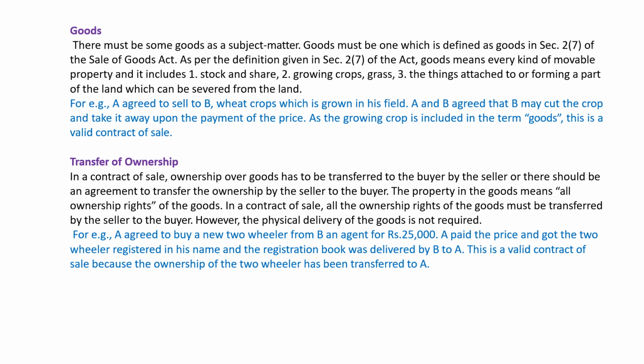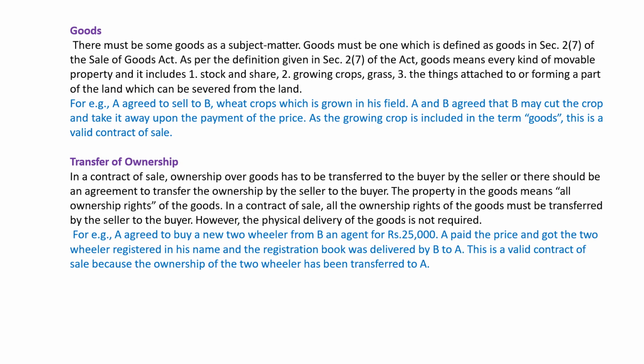Okay. For example, Mr. A agrees to buy a new two-wheeler from B as an agent for rupees 25,000. Who is going to buy? Mr. A is going to buy a bike or two-wheeler from B as an agent for rupees 25,000.